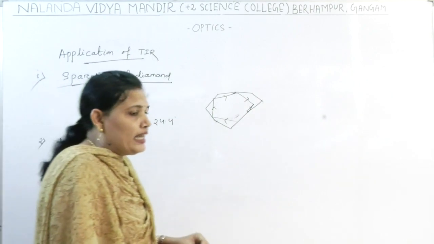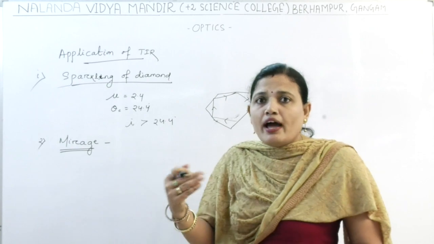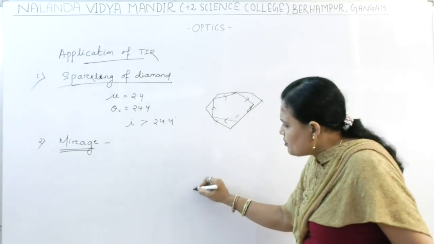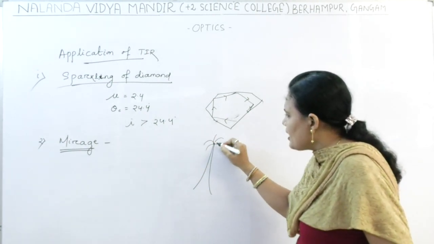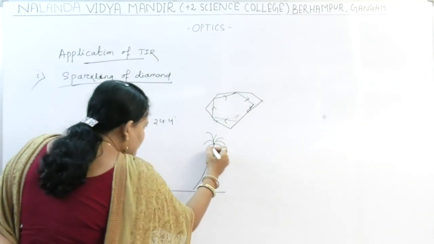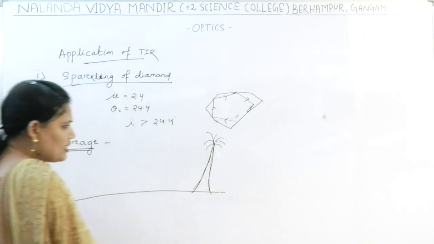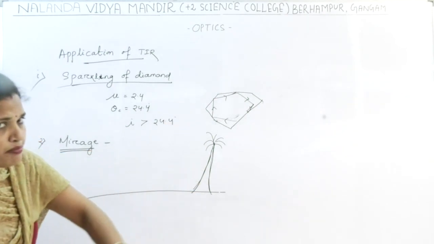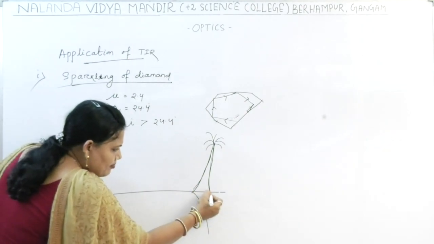It is the feeling that presence of water at some place is known as mirage. Why do some feel that there is presence of water? Because whenever you see an object at a distant place, like this tree at a distant place, this is the ground. Try to understand. Whenever one sees an object at a distance, then its inverted image is created at the same position. I will say how it is created.